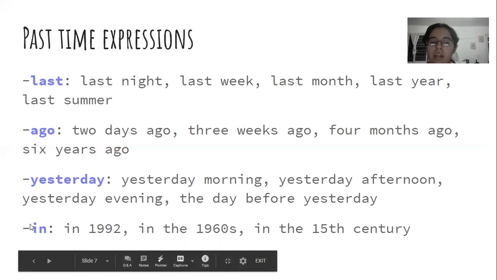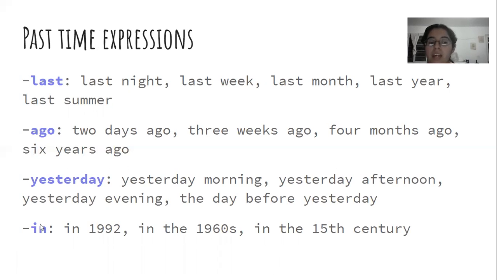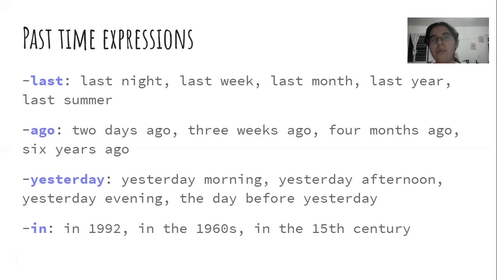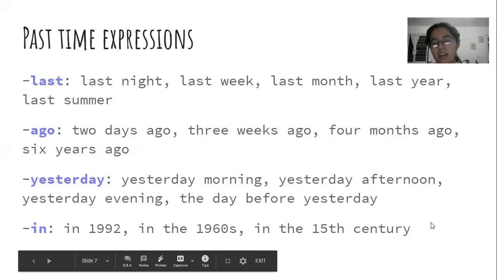And finally, we have in. So we can say that something happened in 1992, it happened in the 1960s, in the 15th century, whenever it happened. So in is more specific to a certain time than last or yesterday, or the other ones. So this is like a specific day. So in 2006, in September, in October, whenever it happened, specifically.